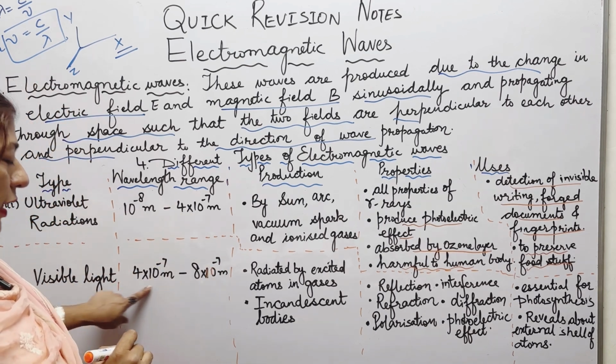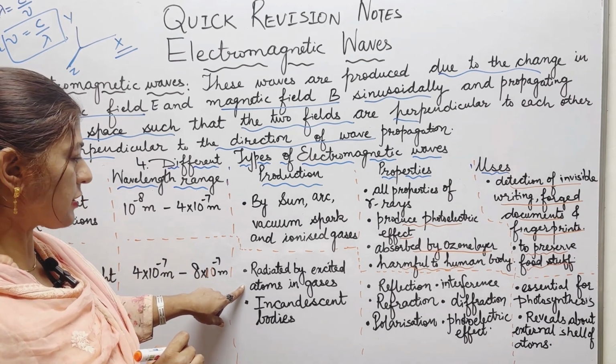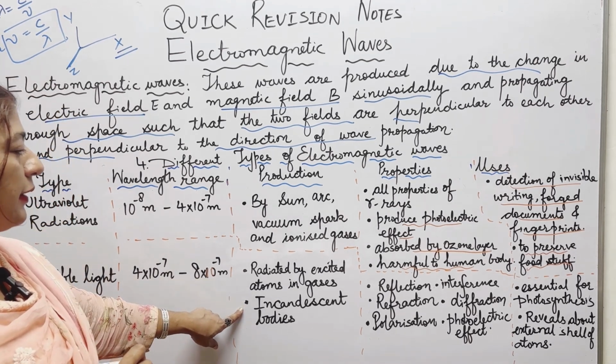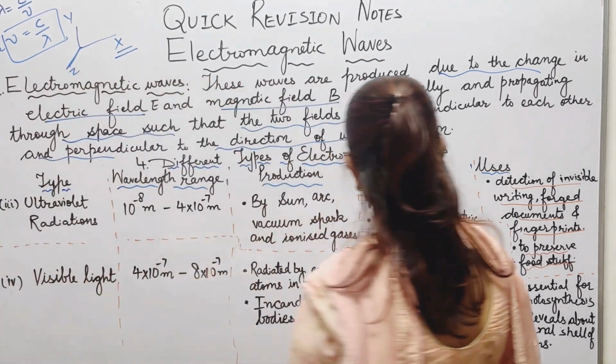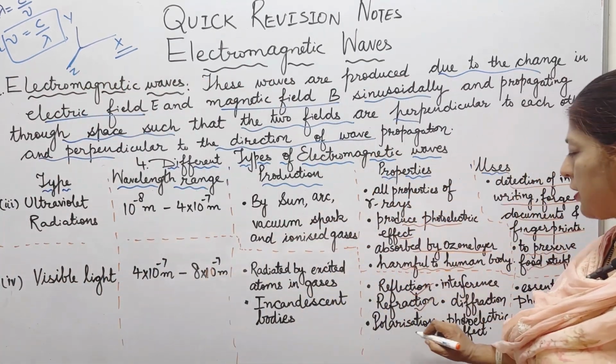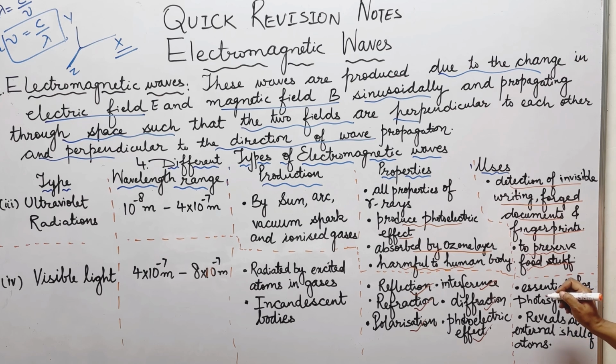This is the visible range. It is radiated by the excited atoms of gases, or it is produced by incandescent bodies. Its properties: it shows reflection, refraction, polarization, interference, diffraction, and the photoelectric effect. Its use: it is very useful for photosynthesis and for life.